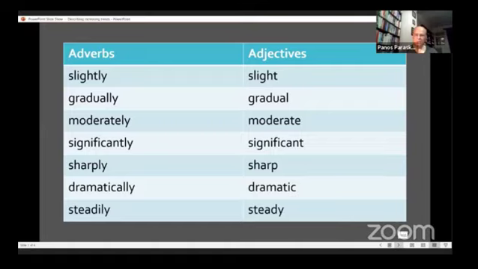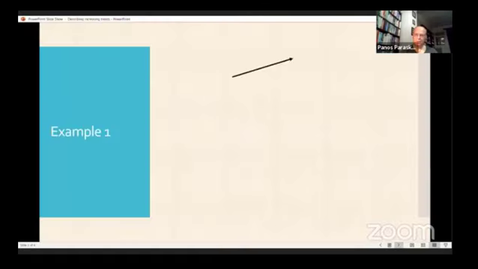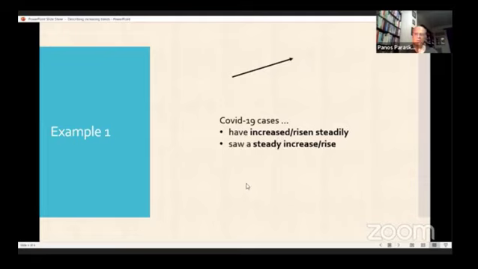Let's see some examples. So let's describe an increase like that. It's not a very big increase, but we can describe it like that. For example, talking about COVID-19 cases in one area, we can say COVID-19 cases have increased steadily, have risen steadily. Or if we want to use a noun, we can say COVID-19 cases saw a steady increase, a steady rise, and so on, steady growth.